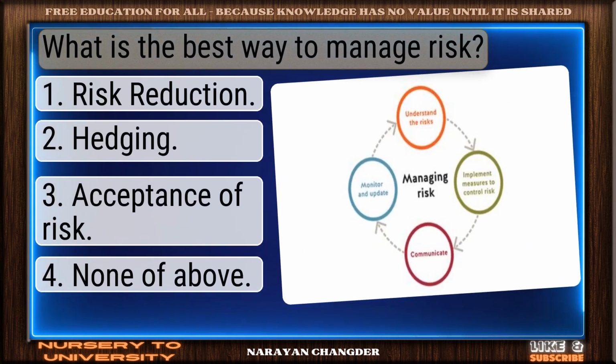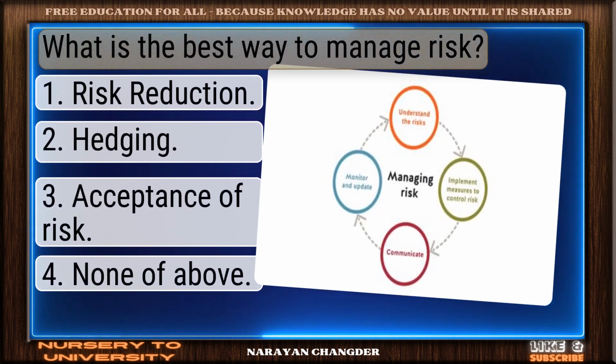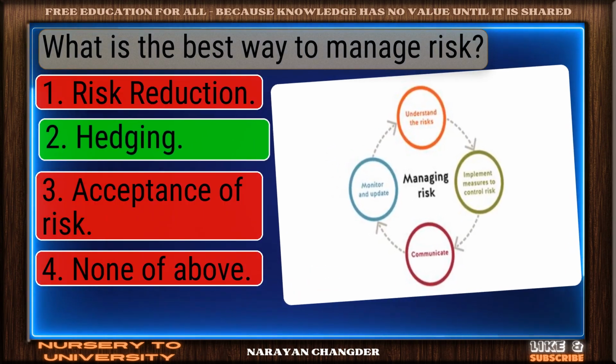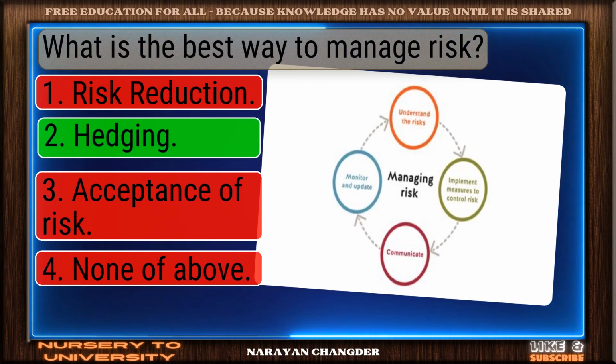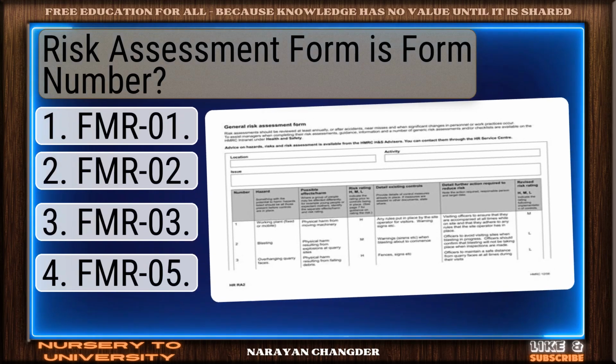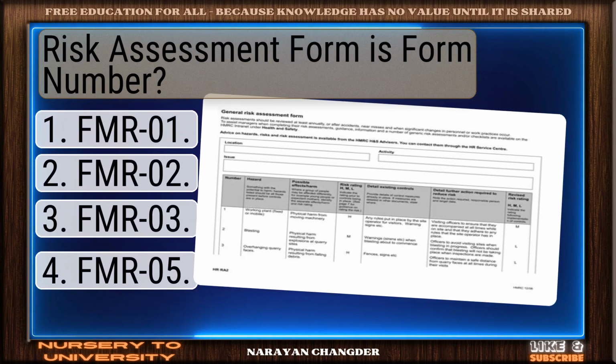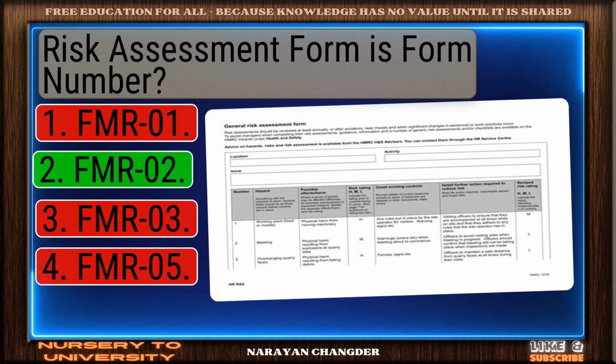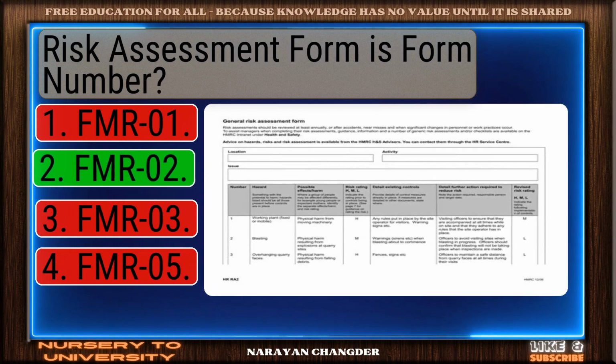Question number 19. What is the best way to manage risk? Well picked. Hedging is the correct answer. Question number 20. Risk assessment form is form number. Bravo. 2 is the answer.